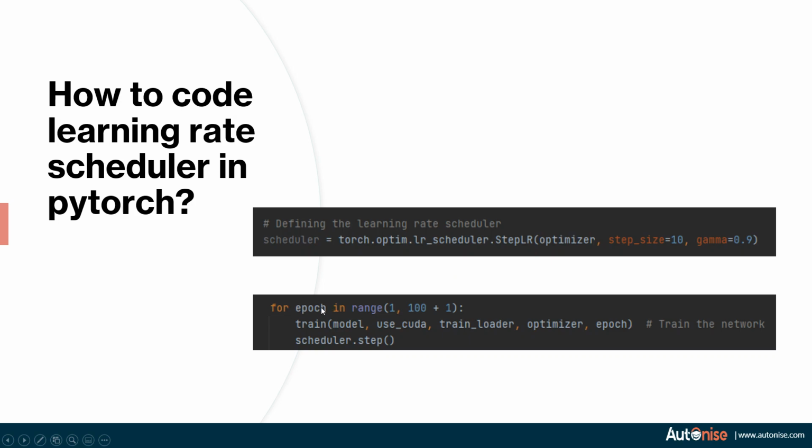After every epoch, you do a scheduler.step. So after 10 epochs, your learning rate would reduce by a factor of 0.9. So for 100 epochs, the scheduler will change the learning rate 10 times, and each time your learning rate is multiplied by a factor of 0.9. So that is how you implement a learning rate scheduler in PyTorch.